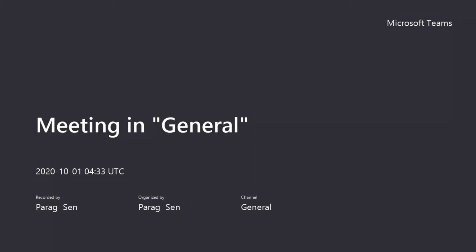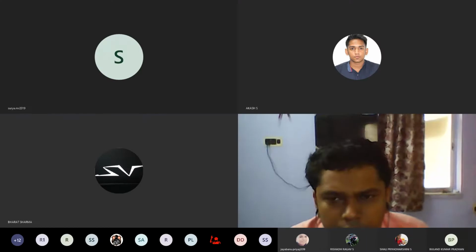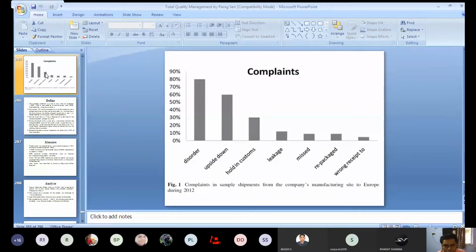We were discussing the case study of the pharmaceutical industry on Lean Six Sigma, and we have seen that there are three major complaints, or three major defects you can say: disorder, upside down, and holding at customs.